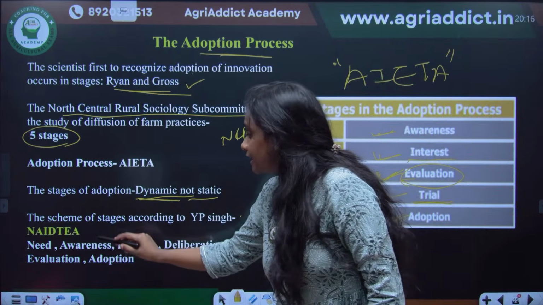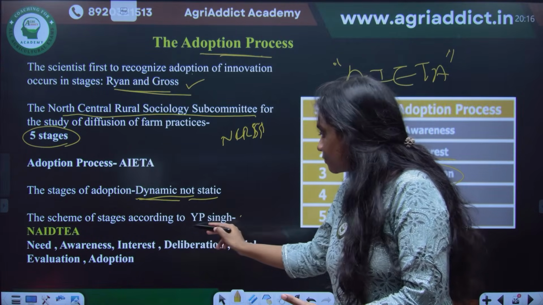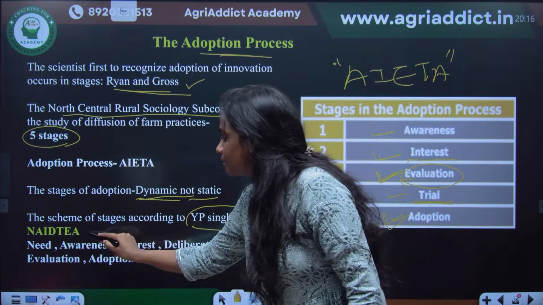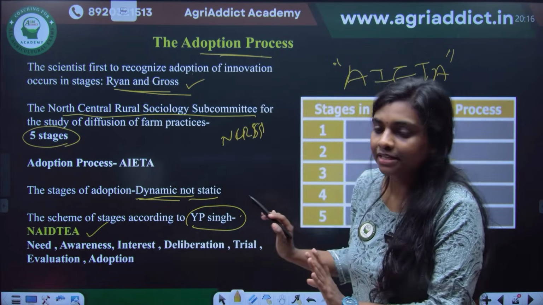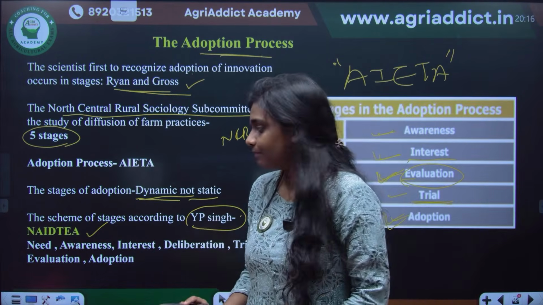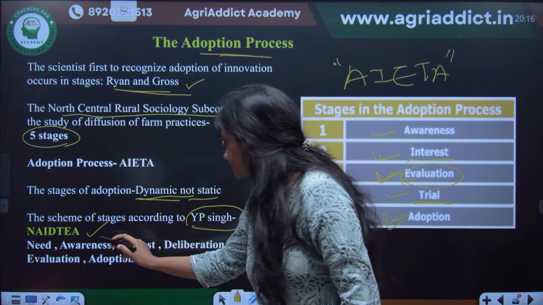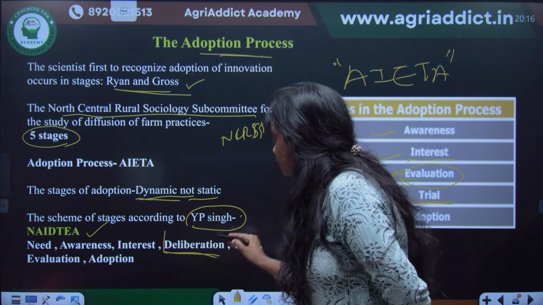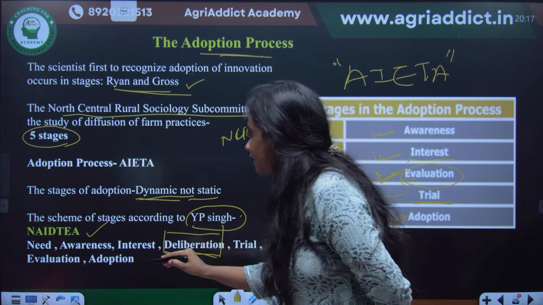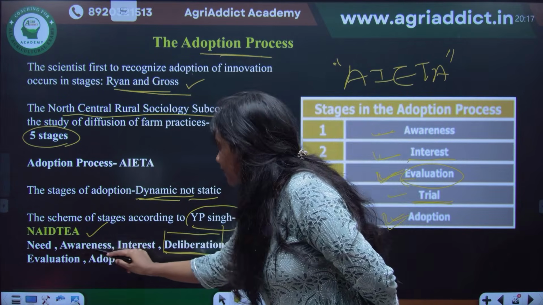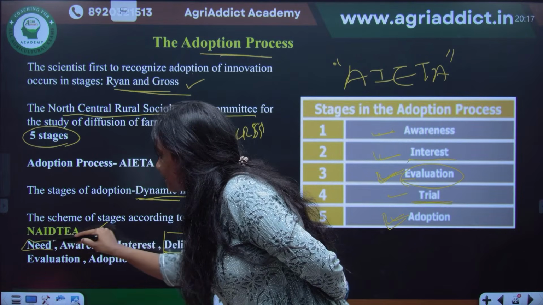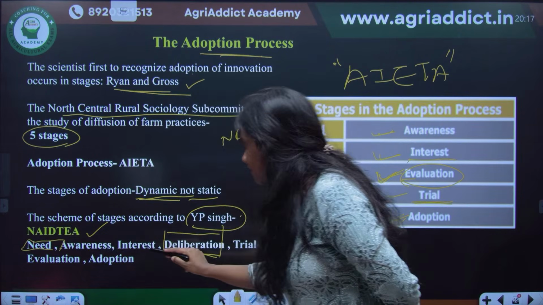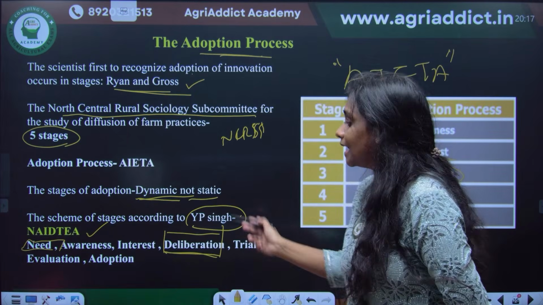Okay. Then, YP Singh has proposed the term NAIDTEA. For him, the main stages you should remember: need, awareness, interest, deliberation, trial, evaluation, adoption.